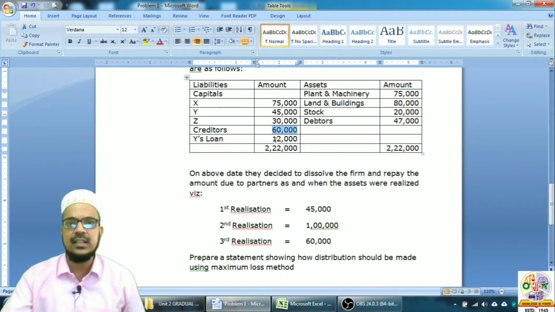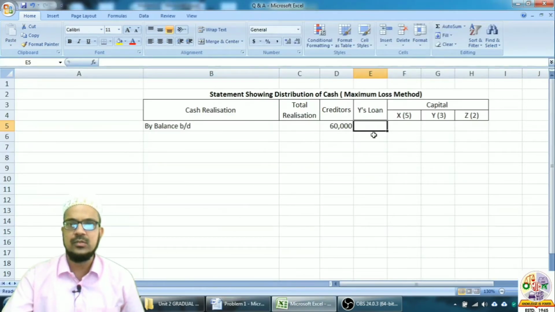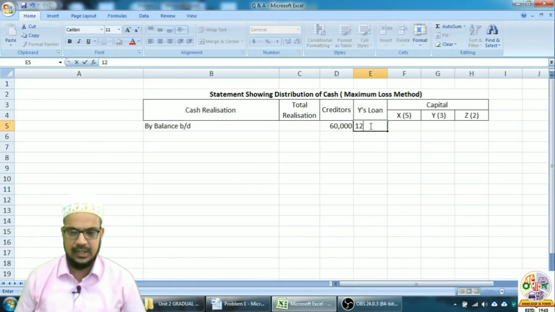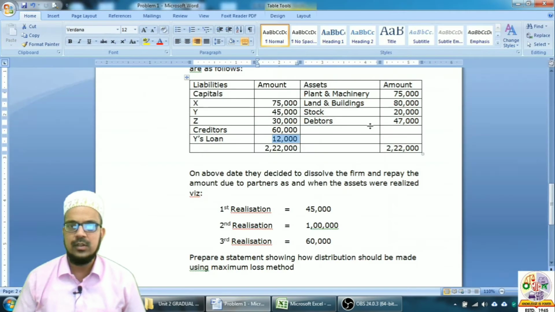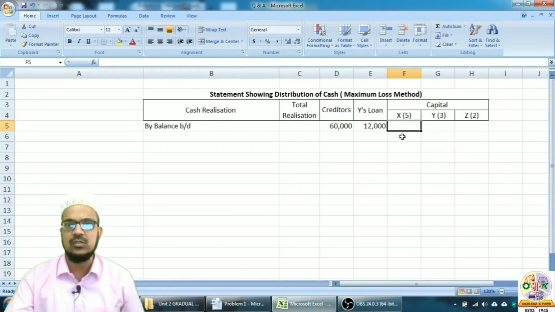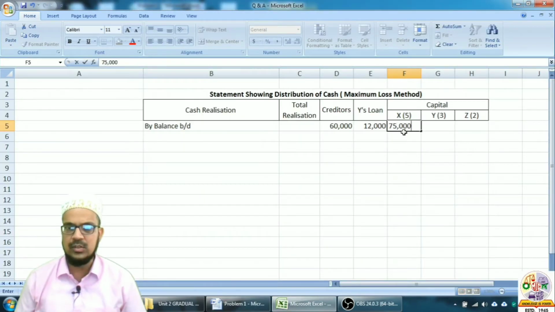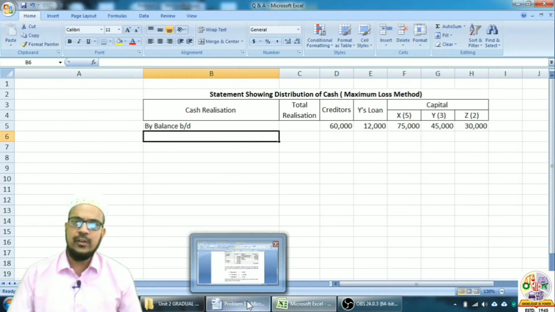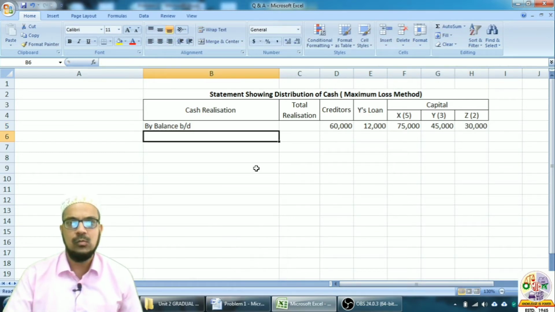Y's loan is for 12,000, so Y's loan I will write 12,000, and the capital balances of X, Y, Z are 75,000, 45,000 and 30,000. So after writing down the balances, now let us start with the main problem.